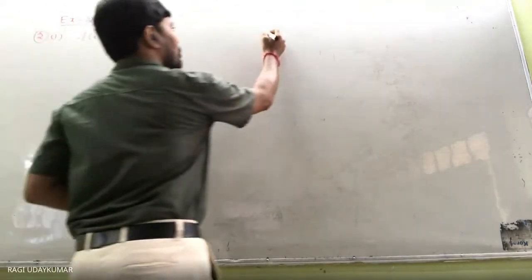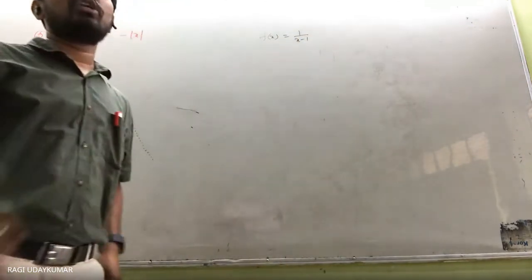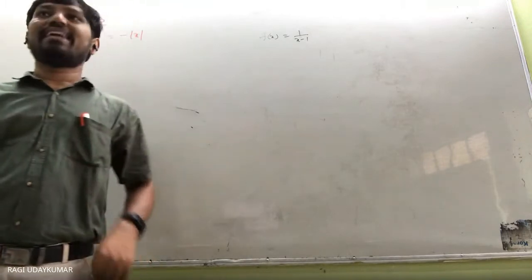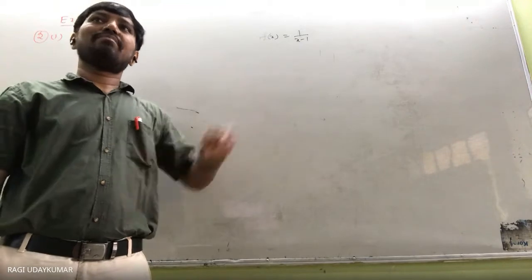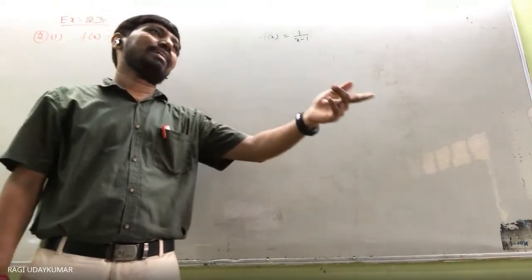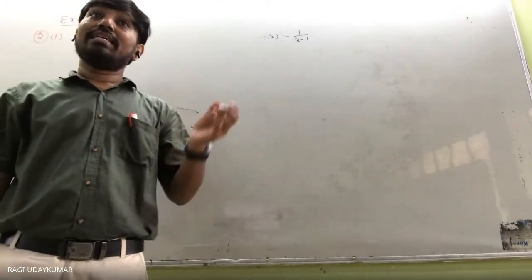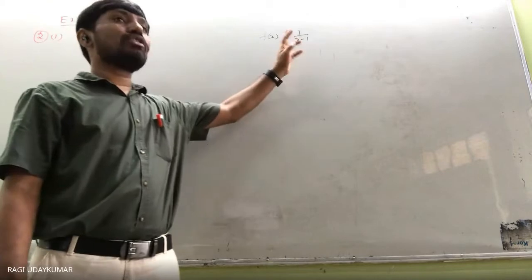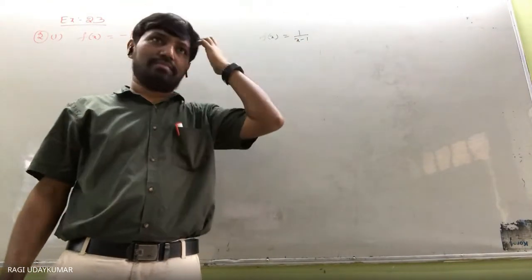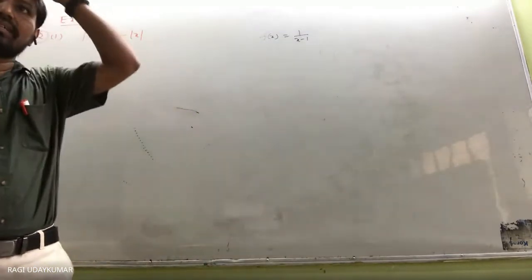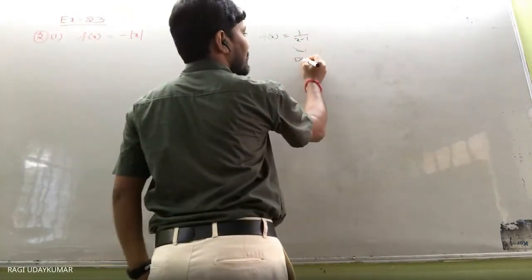Suppose if I have given to you a question like this, f of x is equal to 1 by x minus 1. If x equal to 1, will it be defined? Undefined, 1 by 0. Except 1, any number x का place में ले लो, then you are going to get the defined value. Means some real number आएगा. So that's why in the domain 1 should not be there. So what is the domain of this function? Set of all the real numbers except 1. 1 नहीं होना.